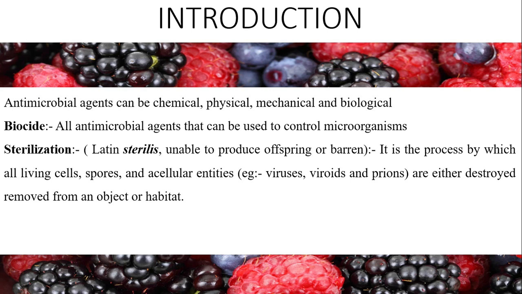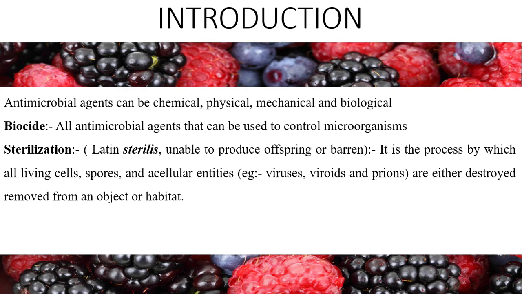And sterilization. The word sterilization is derived from the Latin word sterilis, unable to produce, which means unable to produce offspring, or barren. It is a process by which all living cells, spores, and acellular entities like viruses, viroids, and prions are either destroyed or removed from an object or habitat.